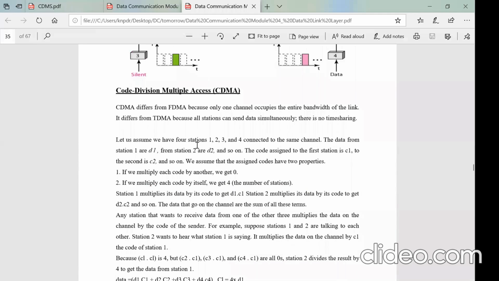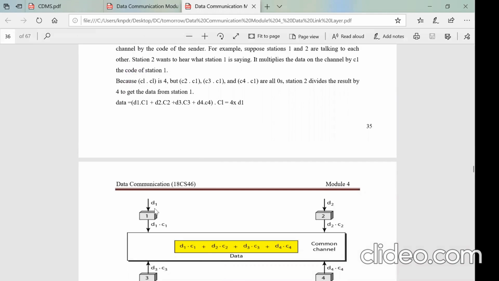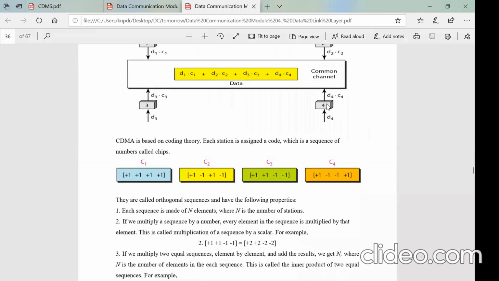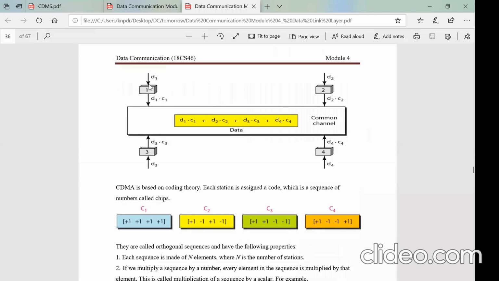That is the methodology used over here, right? Each station is given a code. It will transmit the data into the channel only in that particular code, right? It is something like that. You can think that D1 speaks in Kannada, right? It delivers the data in Kannada, so whoever wants to listen should have a methodology to understand only Kannada, so that it can filter out other languages and receive only Kannada. That is the methodology adopted here. Each station is given a different coding technique, and it sends the data only with that code.